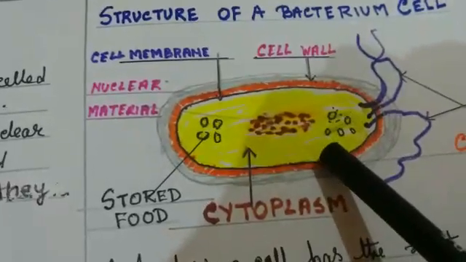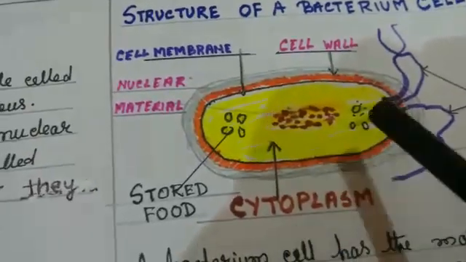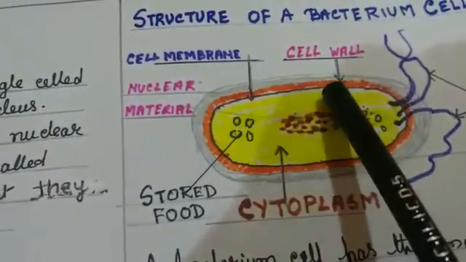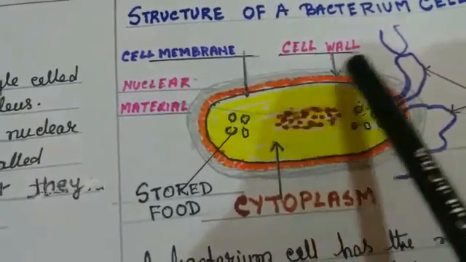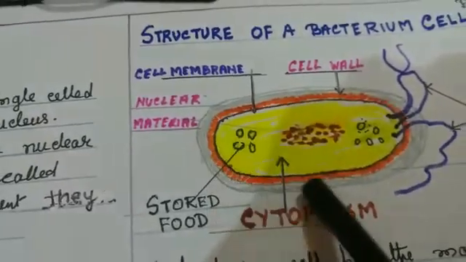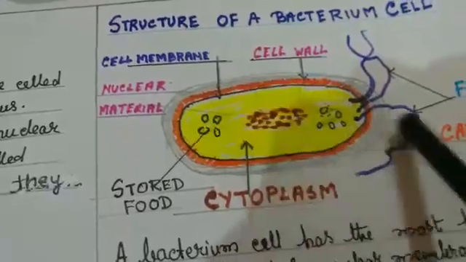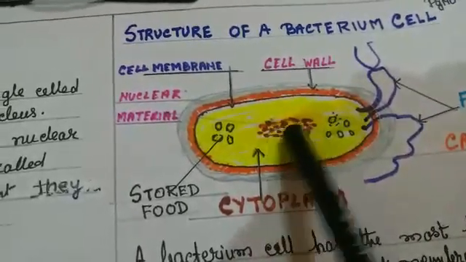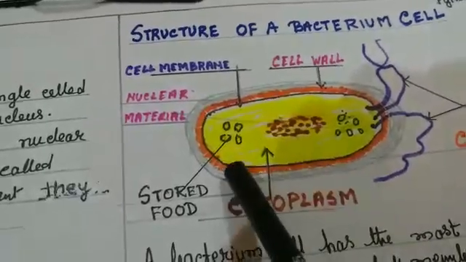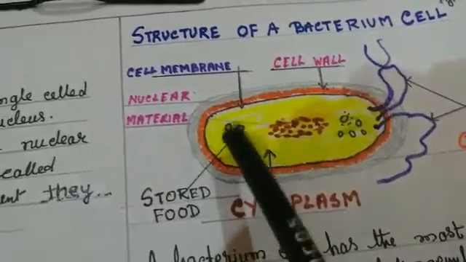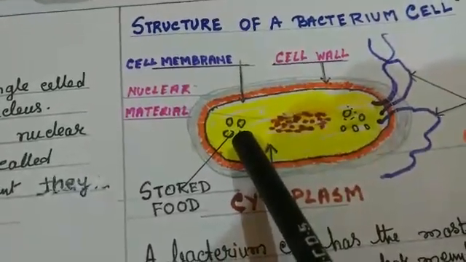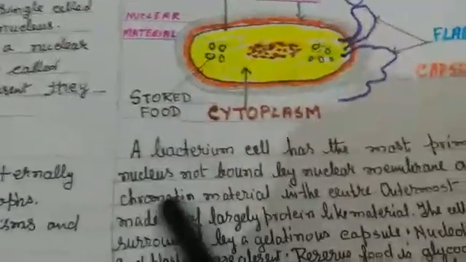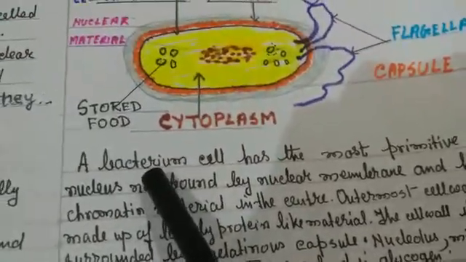Now let us see how bacteria look. See bacteria here. It has a cell membrane. You can see the cell wall, and then it is surrounded by a gelatinous substance called a capsule. You see the nuclear material here, with no nuclear membrane. And it stores food, here called glycogen. So let us see. A bacterium means a single bacteria.